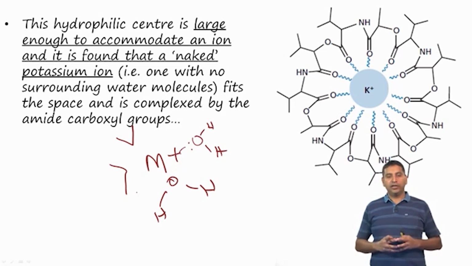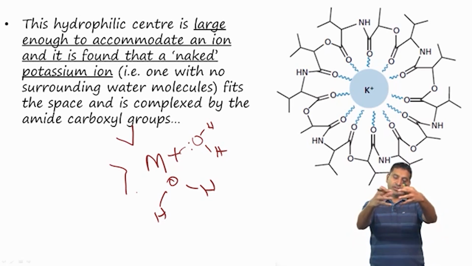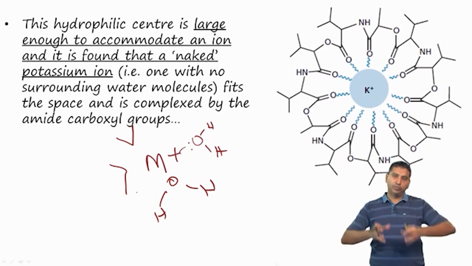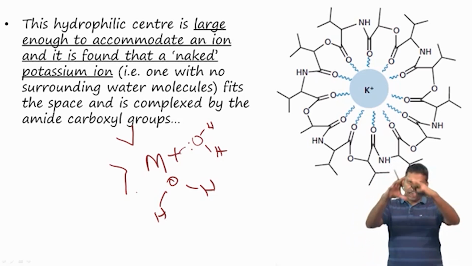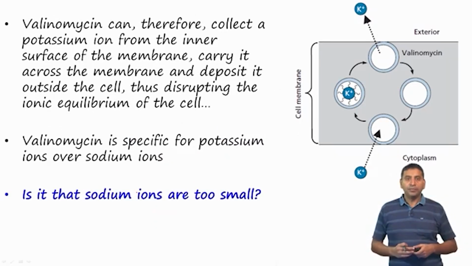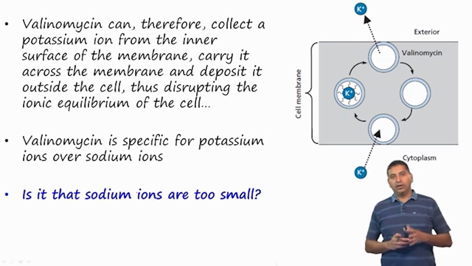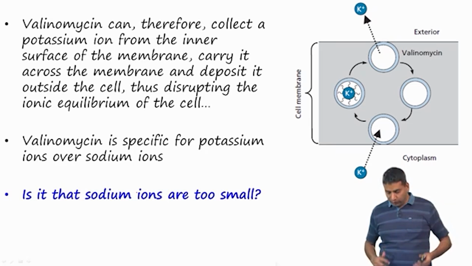The hydrated ionic radius is the size of the molecule, where we assume it is a sphere containing the metal ion as well as the water molecules, and together they behave like a single unit. Valinomycin collects a naked potassium ion, not a hydrated one, from the inner surface of the membrane, carries it across the membrane and takes it to the outside. So, this is the mechanism.